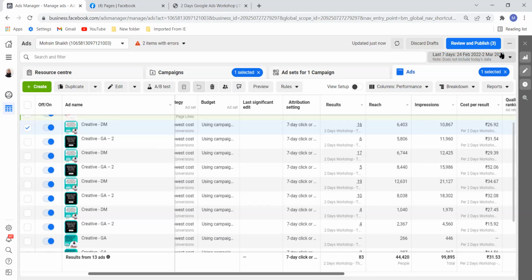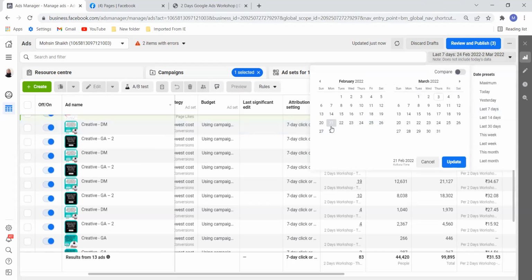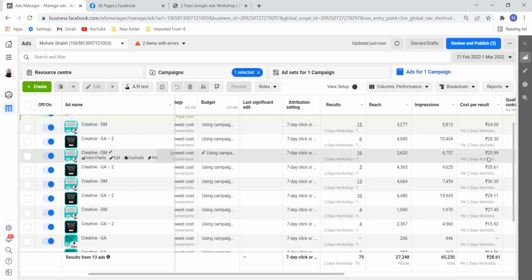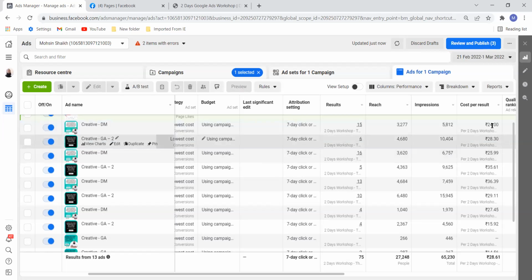So make sure, if your ad is performing, a mistake was done by me. I was too busy and I did not check that. I forgot that I needed to update the date. I was testing for 7 days. You see this, 7 days click. Here I selected that option, and I forgot to change the date from 2nd March to 5 March or whatever the date. So my costing went high. If I show you the data for last week till 1st of March, you will see the cost is lower: 15 rupees, 29, 36, 35, 25, 28 and 24.